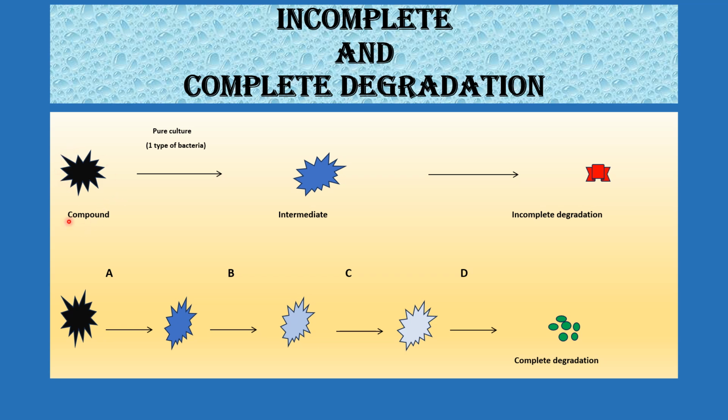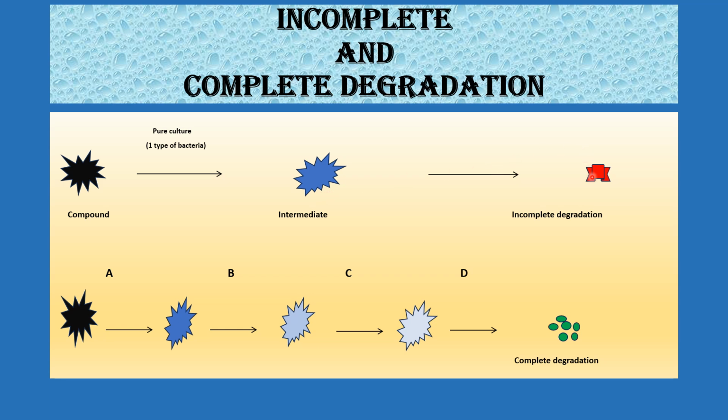This is a compound that we want to degrade with the help of the bacteria. Suppose there is a single type of bacteria, or we are using pure cultures to degrade this compound, and this single bacteria or pure culture converts this compound into an intermediate compound, and no further bacterial strain or bacteria are present for the further degradation of this intermediate compound.